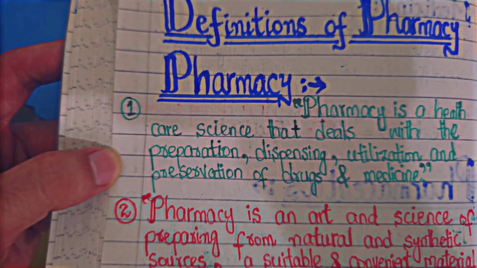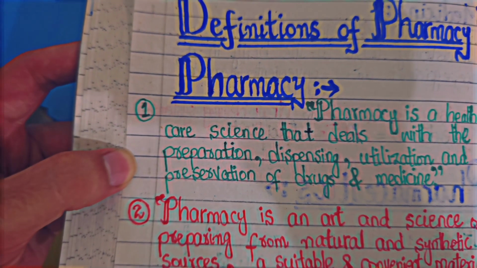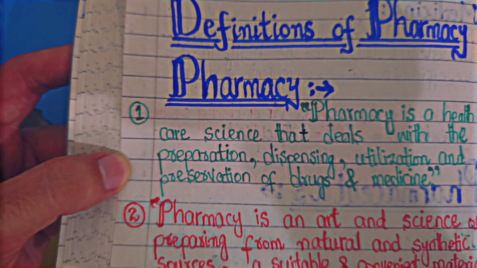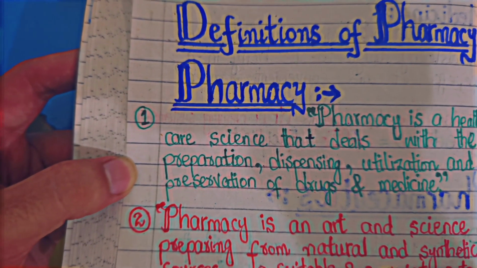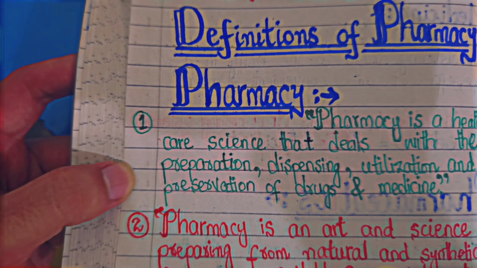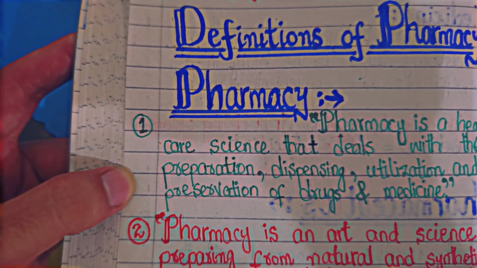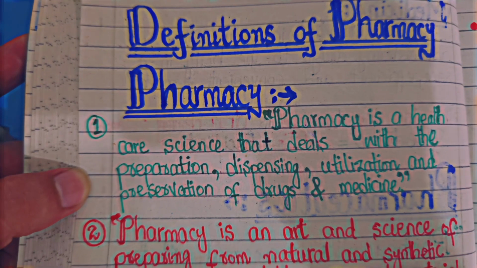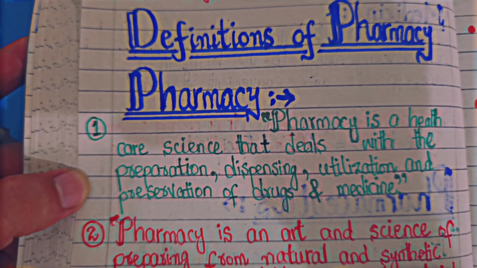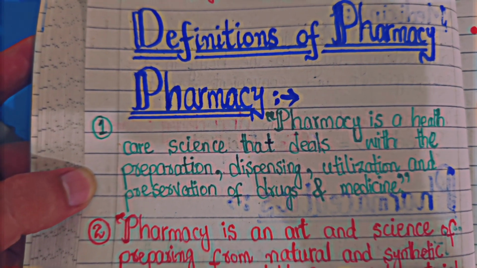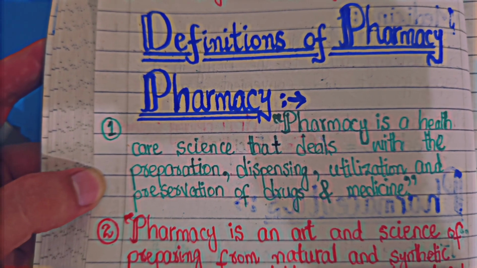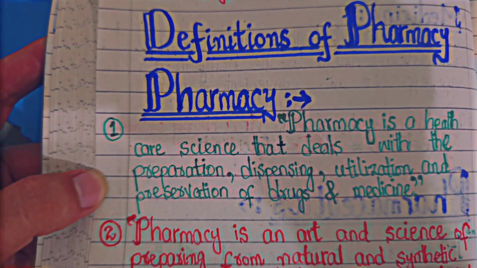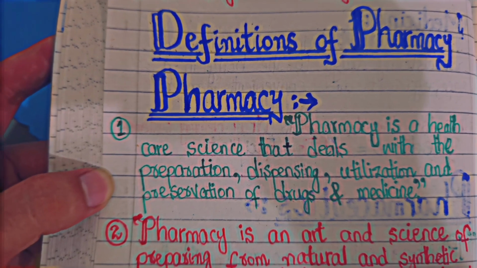So it is not only a single way that we have to dispense the medicine to the patient through a retail pharmacy. No, it is not only restricted or limited to that way. It includes the hospital pharmacy also. It includes the industrial pharmacy where the drugs are converted into their physical form in the industries. So it involves the manufacturing processes also.